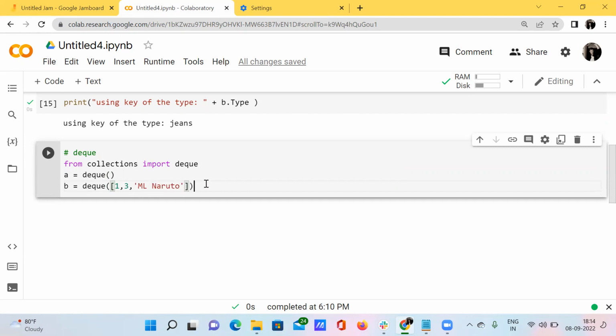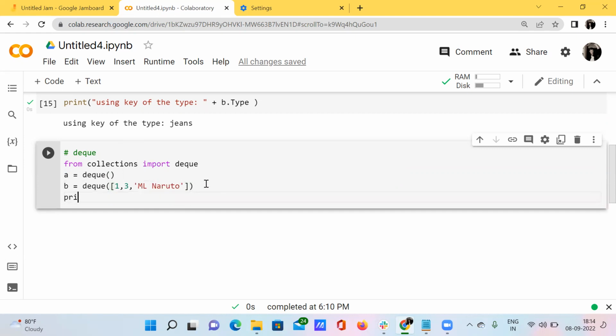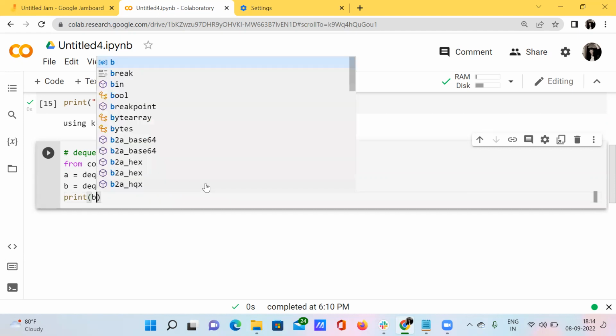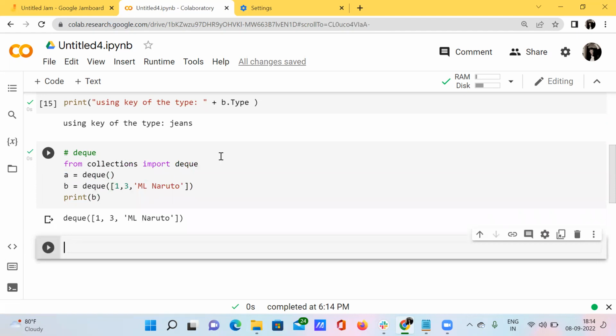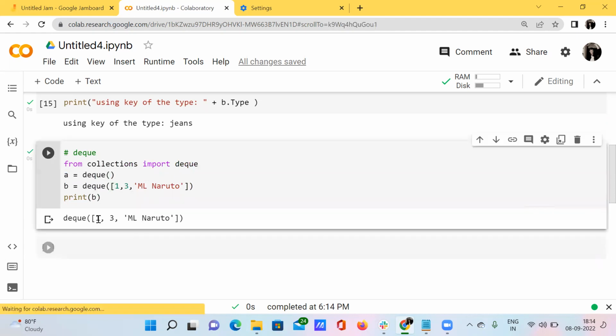Okay, I'm just creating this and I want to print B. What happens if I press shift enter? See here, I got some elements as 1 and 3 and ML Naruto.